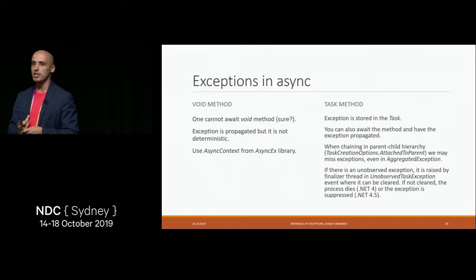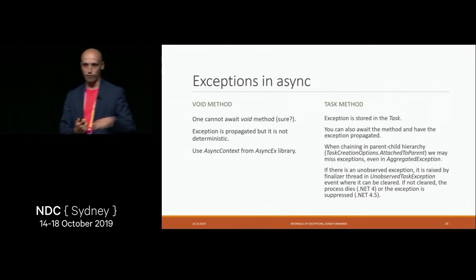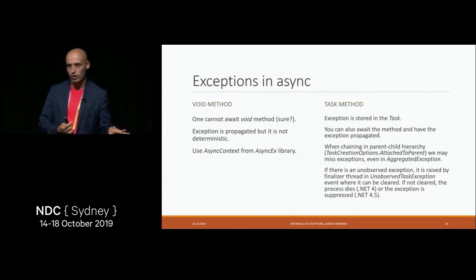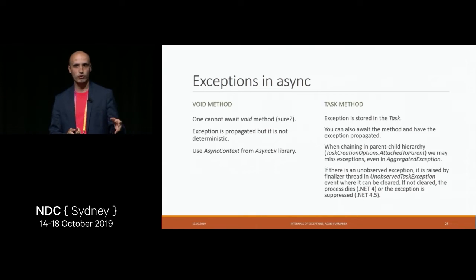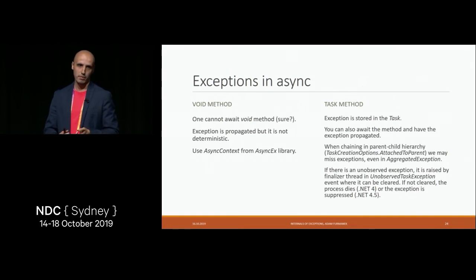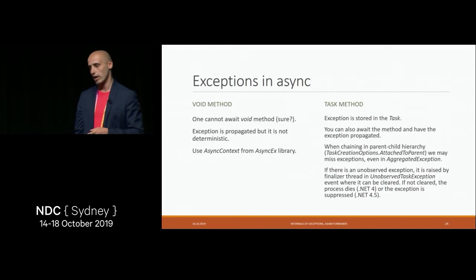So the takeaway here is async void methods do propagate exceptions out of bounds. Generally, never use async void methods unless you are forced to. Also, the problem with them is you cannot await them easily, but it's possible to await async void methods. And with async Task methods, whenever you use them, always await them. If you do not, at least have this handler, otherwise your exceptions will go unnoticed and will run away.